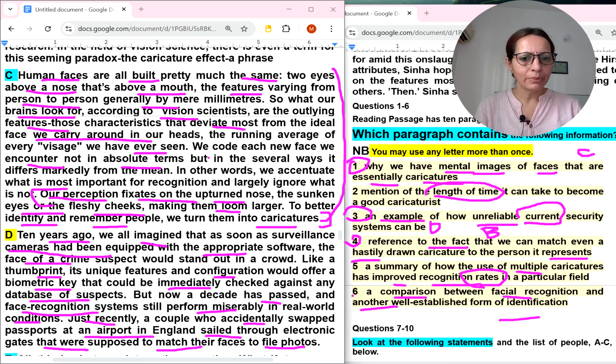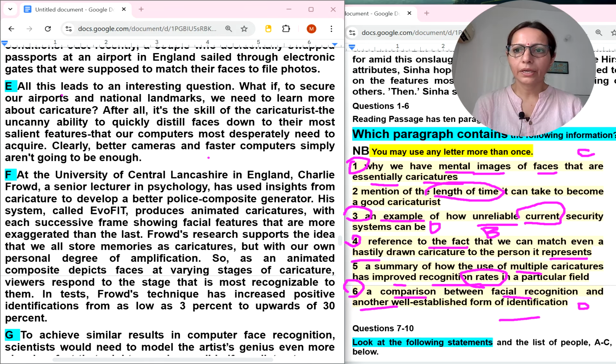And another comparison, as I was telling you, comparison between facial recognition and another well-established form of identification. So, well-established, ten years ago, they are talking. That's why the D will also come here. Now, one is left. The second is also left, and this fifth is also left. Okay, rates and length of time. Let's move to the next paragraph. So let's read the E paragraph.